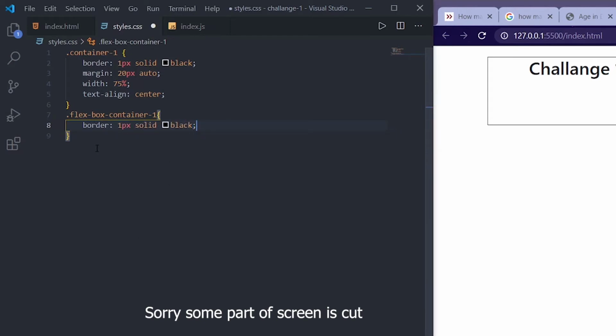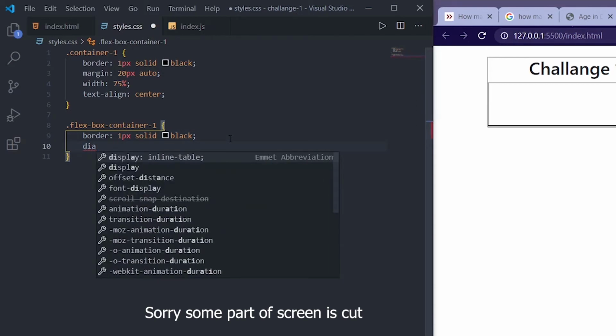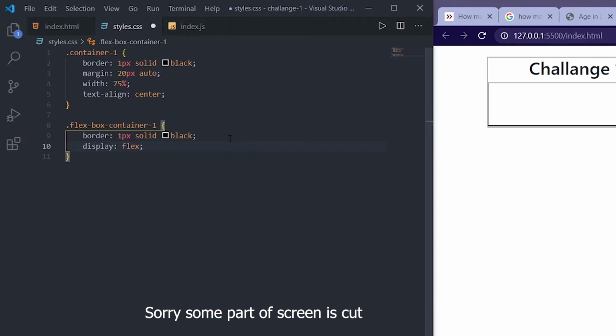You can give whichever color you like, I am giving black. And now you can see you got another div here, and you got something dark because we have two lines, one upon each other. And let us give this display as flex.